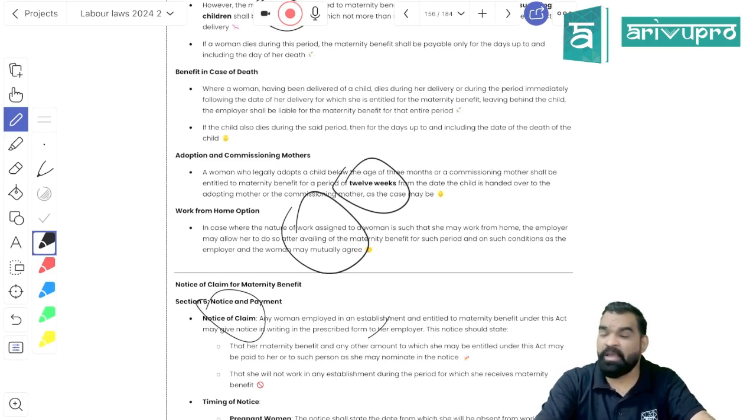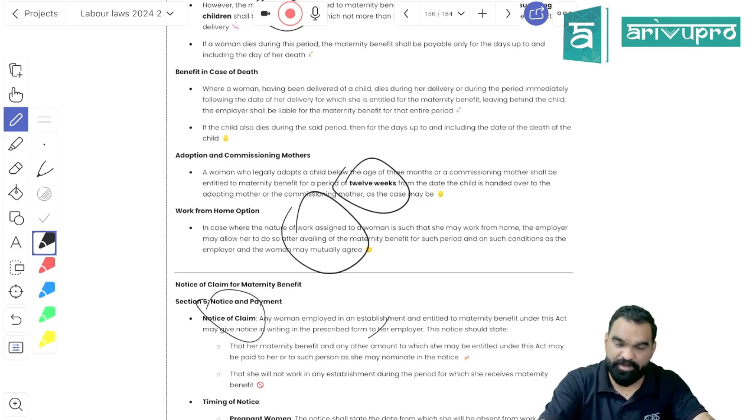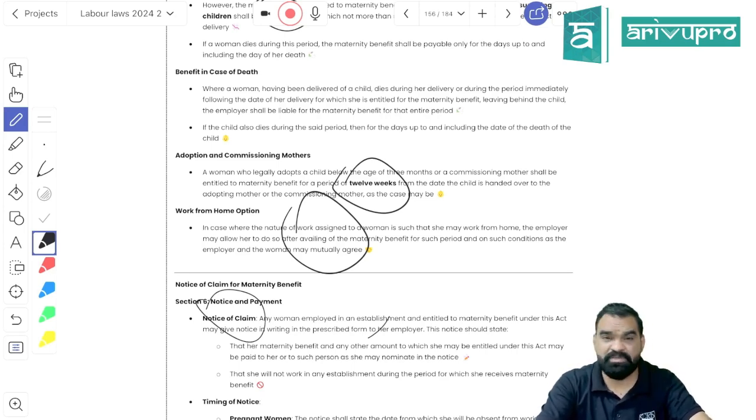delivery, the employer should take care of her physical and mental health. He should not provide her work which is cumbersome or odious in nature, or any kind of difficult, long standing work. Means physically and mentally exhausting work should not be provided to her. Further, they are saying that if you do not comply with the provisions of this act, you would be subject to imprisonment of 3 months up to 1 year.